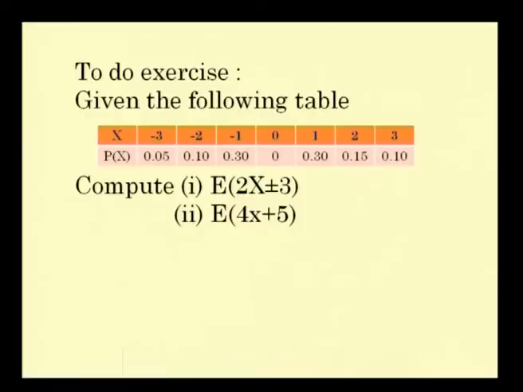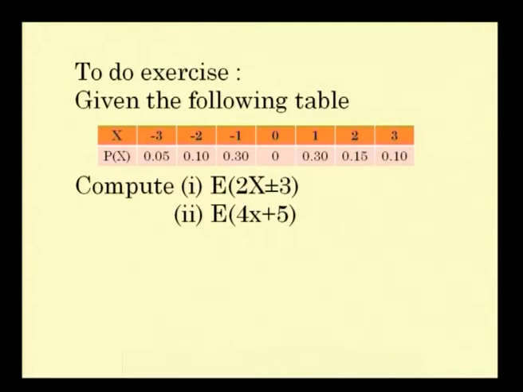Using this we have to find out the mean and variance, and this is another example. You are asked to find out expectation of a function of a random variable when x is a discrete random variable. So, expectation of 2x plus or minus 3, expectation of 4x plus 5. You can find this keeping the probability function as it is, we just make the changes only in x as you want for 2x plus 3 and another function 4x plus 5. Changes are to be made only in x, no changes to be made in p of x. Using this find out expectation.